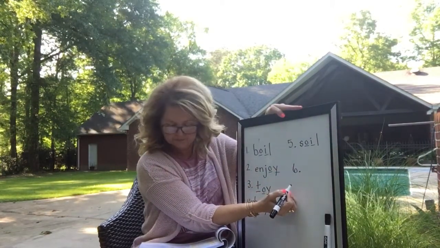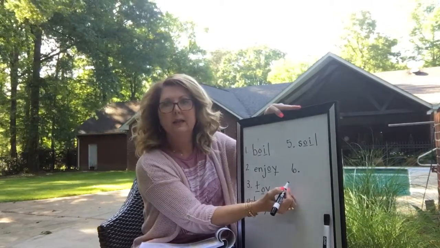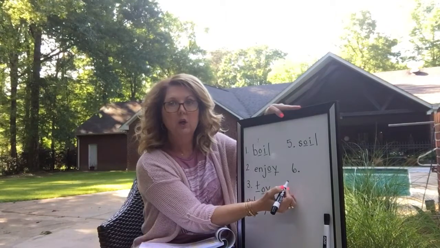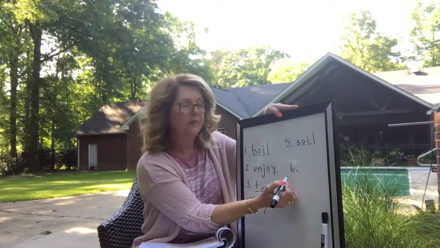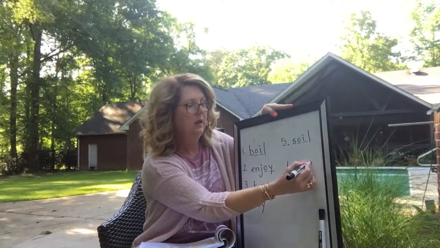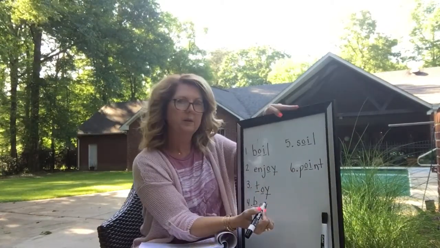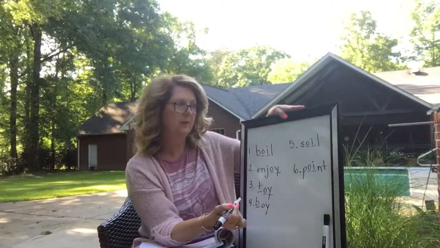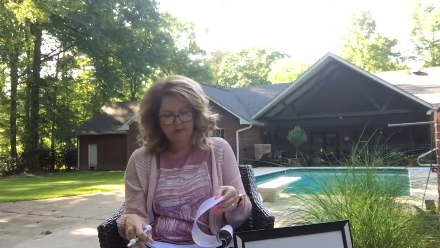Soil. All right, and number 6, you see Lily, and she's got her finger, and she's going to point at the butterfly. So there's a P and 2 missing letters, and we know that OI comes in the middle, so that's point, right? So those are all the words that we have for that page. So we're learning about the O-I, O-Y, oi.